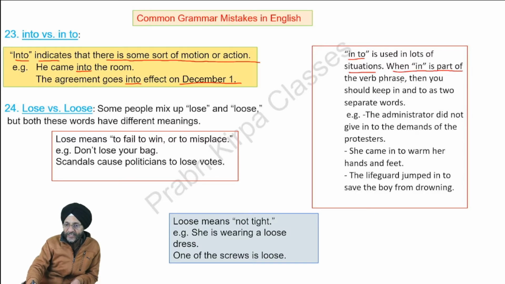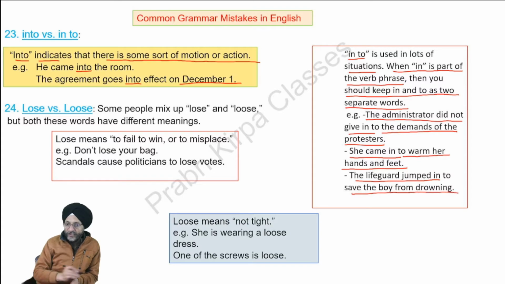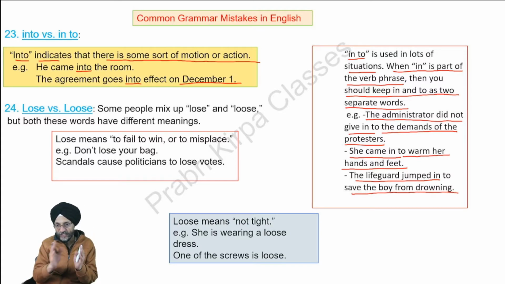When "in" is a part of the verb phrase, then you should keep "in" and "to" as two separate words. The administrator did not give in to the demands of the protesters. She came in to warm her hands and feet. The lifeguard jumped in to save the boy from drowning. So we must understand where we are to use "into" or where we should use "in to".